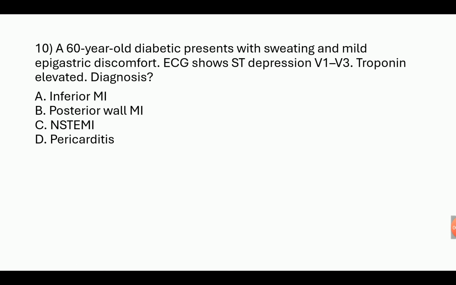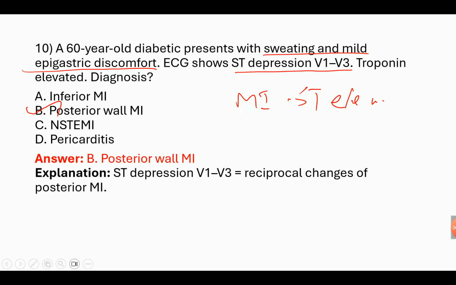A 60-year-old diabetic presents with sweating with mild epigastric discomfort. ECG shows ST depression in V1 to V3. Troponin elevated. Diagnosis? So we know that in MI there is ST elevation, but here there is ST depression in V1 to V3. So note this. We have to know that posterior wall MI is the answer. In posterior wall MI, we note ST depression in V1 to V3. Okay, the answer is posterior wall MI.